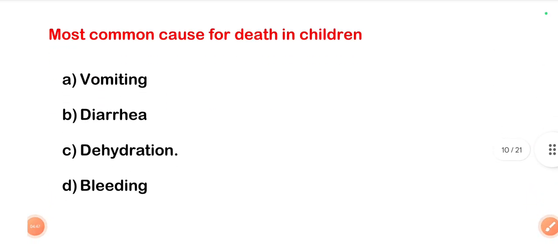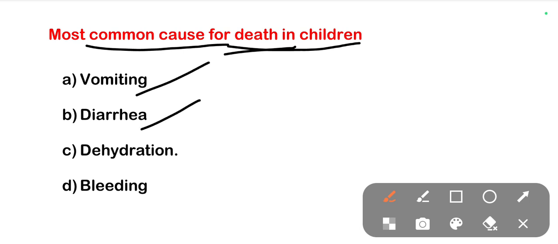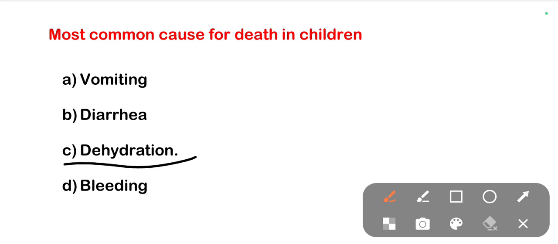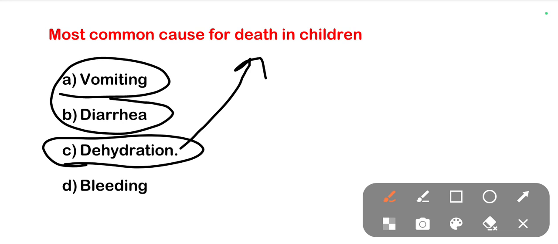The next one is, most common cause for death in children. What is the common cause of death in children? Options are vomiting, diarrhea, dehydration, and bleeding. The right one is dehydration. So dehydration is the most common cause of death in children. Dehydration can occur due to vomiting and severe diarrhea.